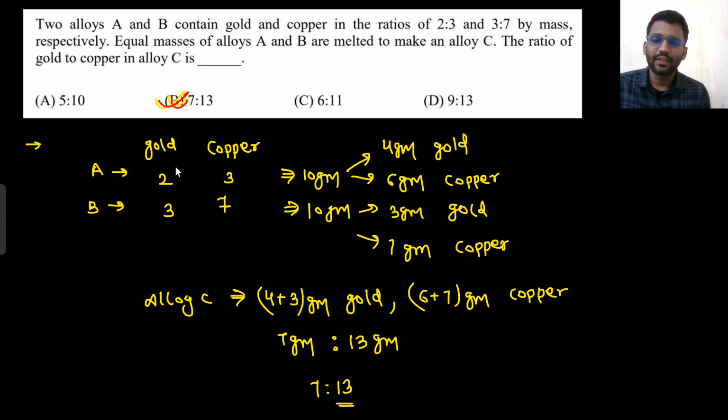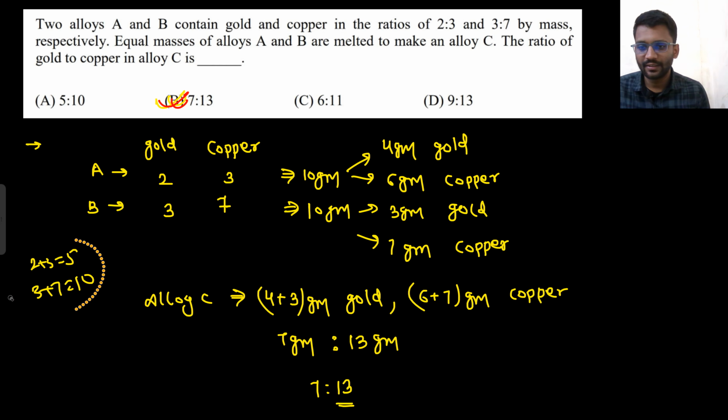Because I knew that 2 plus 3 will make 5, and 3 plus 7 will make 10. So I just took the LCM of that. So LCM is 10. So now if I have 10 gram, that means I can say 4 gram will be gold, 6 gram will be copper. If I have 10 grams, 3 gram will be gold, 7 gram will be copper. So calculation is easy, right?